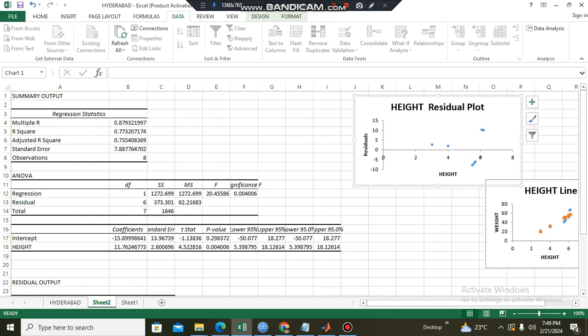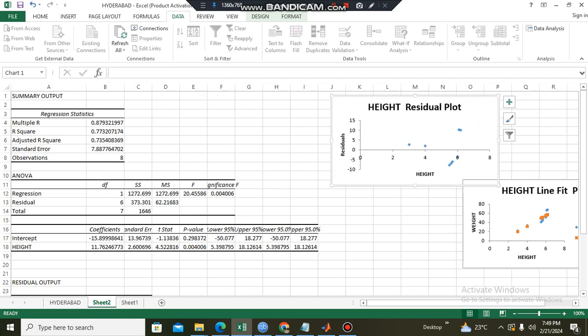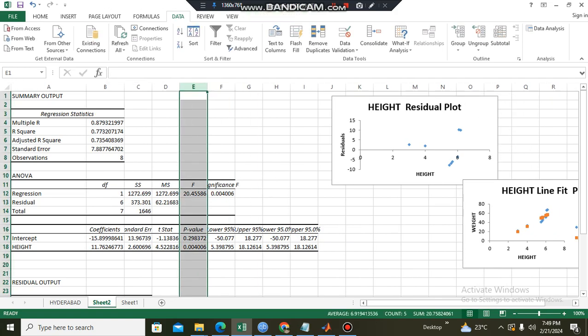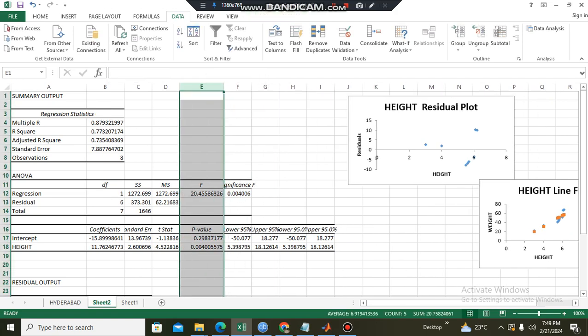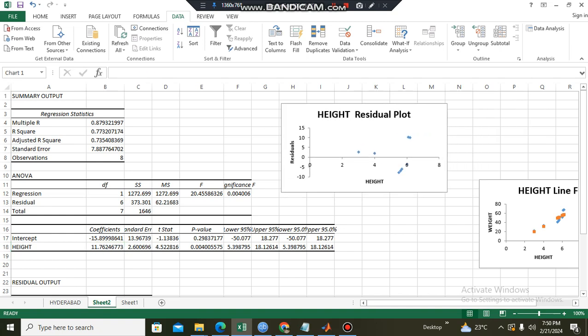Now you can check the P value, multiple R square, intercept, height, all of these things have been printed. This is the residual graph, and this is the line fit graph.